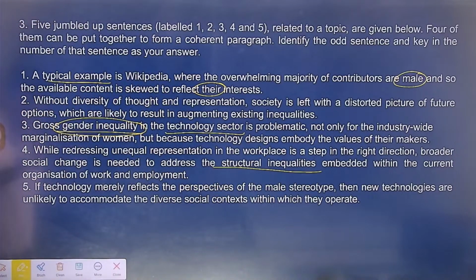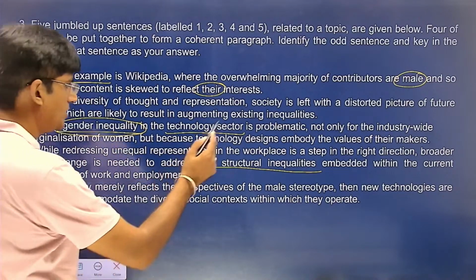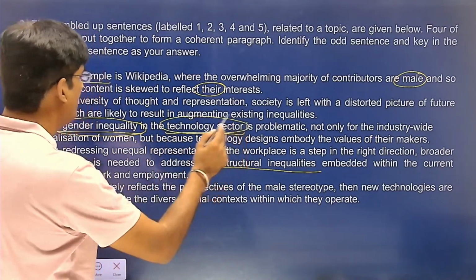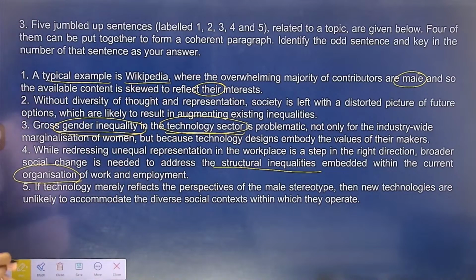And moreover, students, in the fourth also there is no talk about gender-based inequality. When I say structural, that is a very generic field, embedded within the current organization. And fourth is talking about the organization. It is not talking about the technology sector, whereas Wikipedia also becomes an example of the technology sector. And moreover, students, in the second we did not say anything like that. Understand?